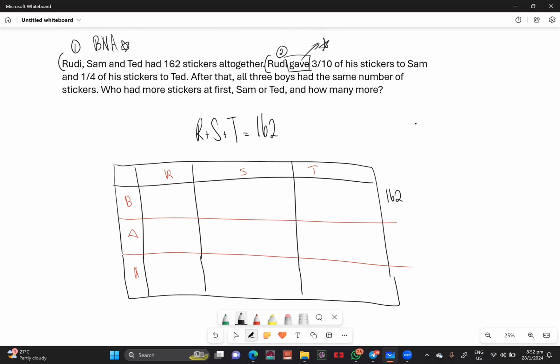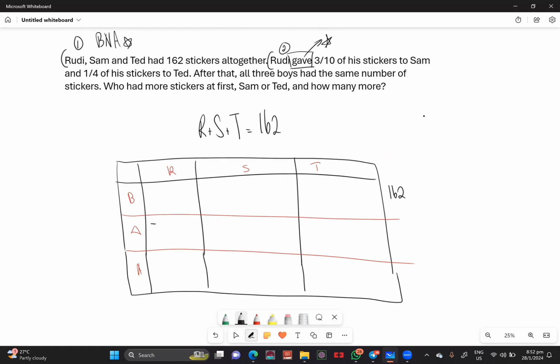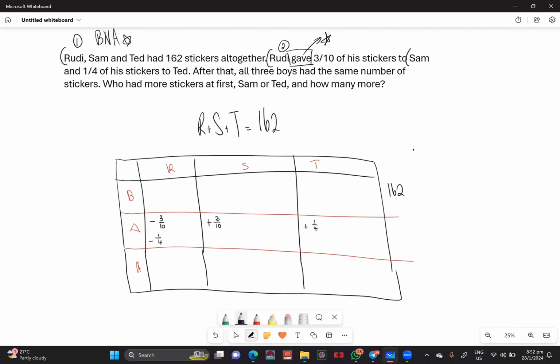I know my total is 162. Now, Rudy gave 3 over 10 of his stickers, so minus 3 over 10. Again, I don't know what the value is. I know that this 3 over 10 goes to Sam, and 1 over 4 of the stickers goes to Ted. So I'm just going to plus 1 over 4 over here. Okay, so that is sentence number 2. Sentence number 3, I apologize.